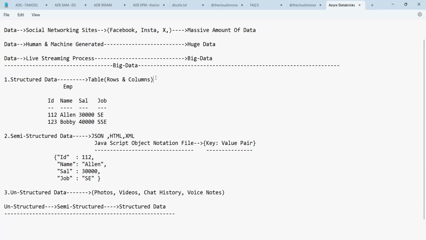Out of all this data, only 20% you will receive in a structured form. Semi-structured also comes under the 20%. And finally, 60% you have. You can say 60 to 70, but I'm taking a standard of 60% of the data you will get in unstructured format. That means we are dealing mostly with structured, semi-structured, and unstructured data.